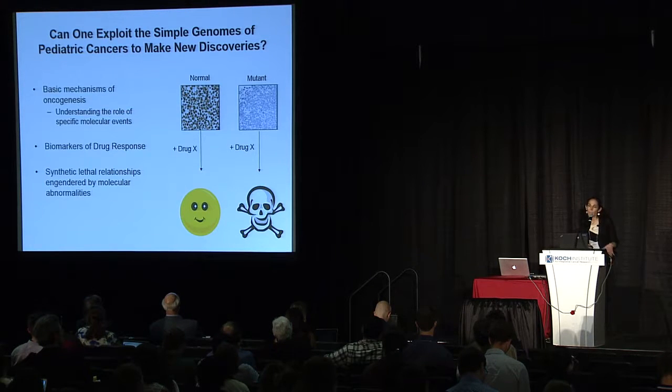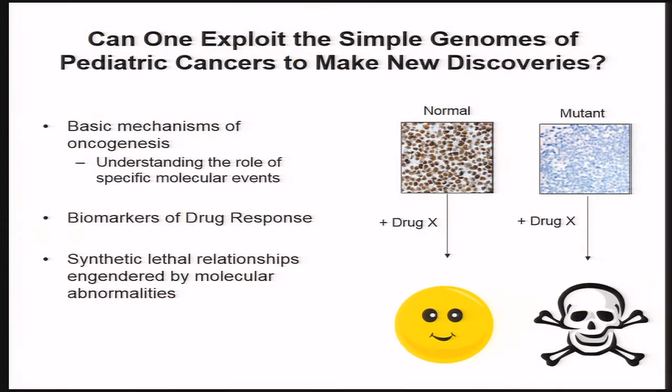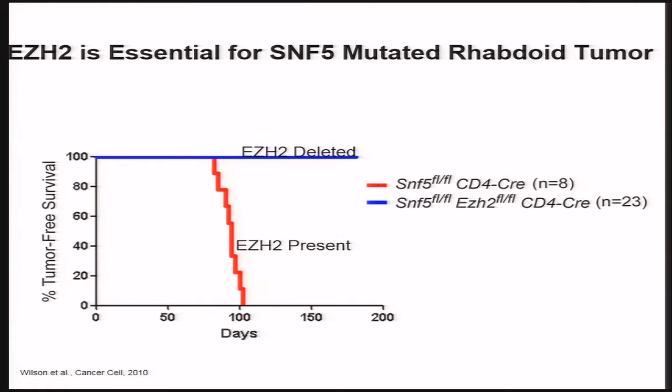But I think, though, that in this context, we can really use these tumors to make discoveries in this idea of the simple genomic background. So I think they can certainly inform basic mechanisms of oncogenesis, in that in studying a molecular lesion in a quiet genome, you can more easily learn about that lesion. I think that these tumors can inform us about biomarkers of response and synthetic lethal relationships engendered by molecular alterations. And I'd like to describe this a bit more to you today.